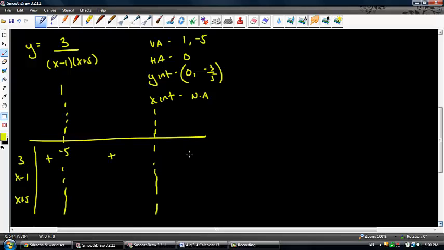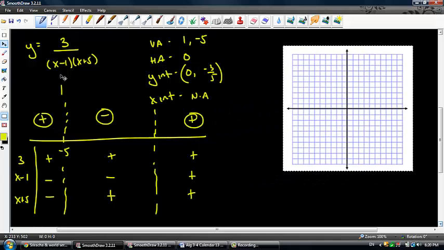3 is a piece of cake because it's going to be positive all the way across. Negative a billion is going to be negative, negative. Between -5 and 1 is 0. This is going to be negative, positive. And then positive a billion is going to give us positive, positive. So my final intervals here are positive, negative, positive. So let's see how that looks on a graph.